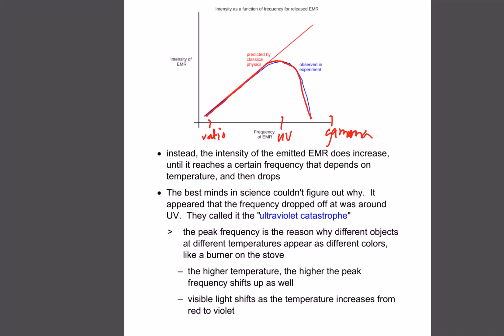And if we increase the temperature, the higher the temperature, the higher the frequency, and we actually get a visible shift in color, from the red end of the spectrum towards the violet end. That's why when you turn on the electric element on your stove and it gets hotter and hotter, it gets brighter and brighter red, or it turns to almost a yellowy color. Or if you think of a campfire, once it's burning, it starts reddish, goes to yellow, and eventually it might even get to a blue color, or even white hot, where it just looks like a white glow. So it kind of explains why we get that. As it hits certain temperatures, we get a certain level.